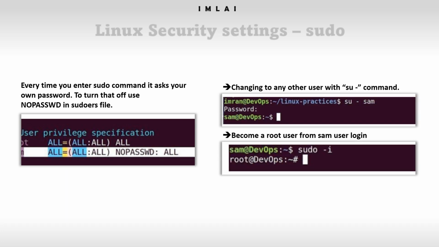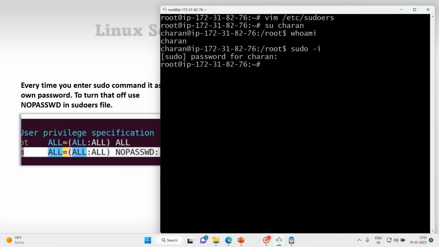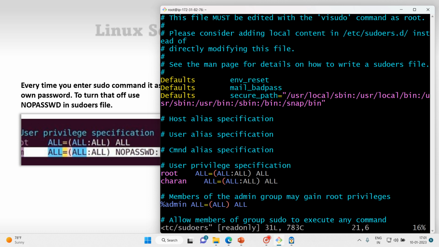For that, it's simple. Same again, go back to the root, go back to the same sudoers file. Let me go up. Okay, here I can see I'm still the root user. Vim /etc/sudoers. Yes, I got the file.